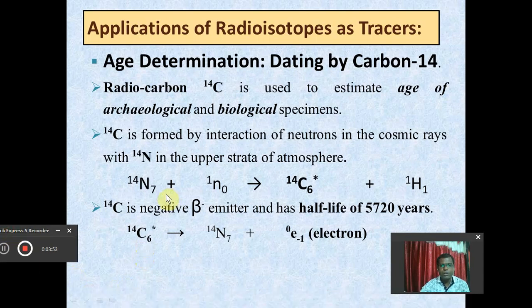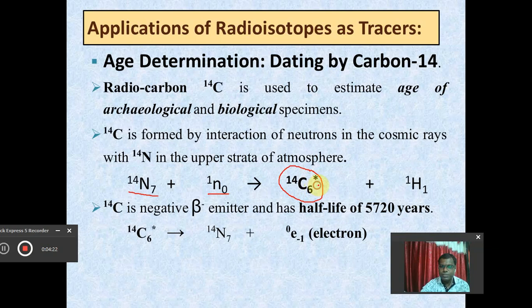So this radioisotope C14 is formed in the atmosphere with the help of the neutron and nitrogen 14, which is present in the atmosphere. Whenever this nitrogen 14 interacts with the neutron, there is a formation of C14, which is present in the atmosphere.